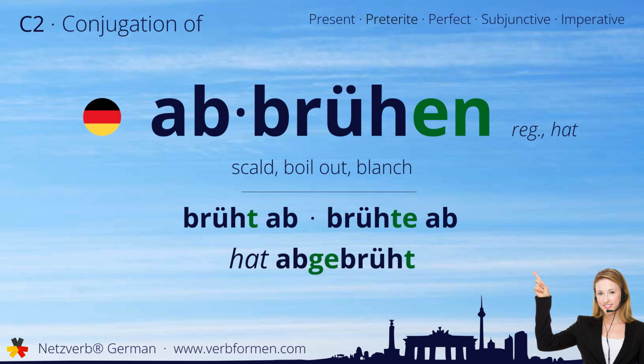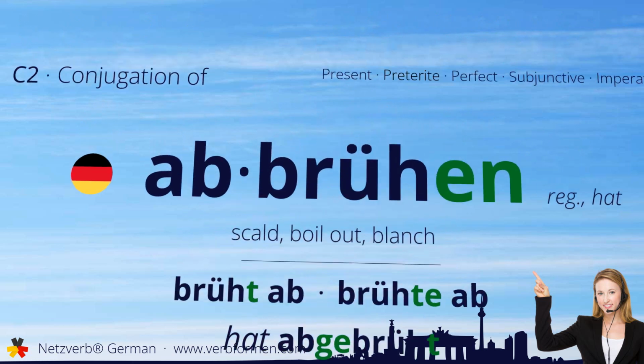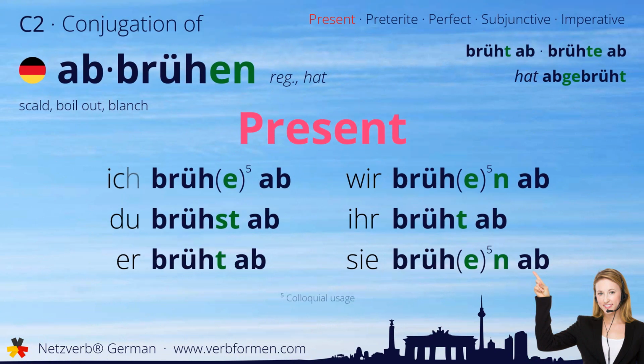Now let's move on to the tenses. First, we'll take a look at the present tense. Ich brühe ab. Du brühst ab. Er brüht ab. Wir brühen ab. Ihr brüht ab. Sie brühen ab.